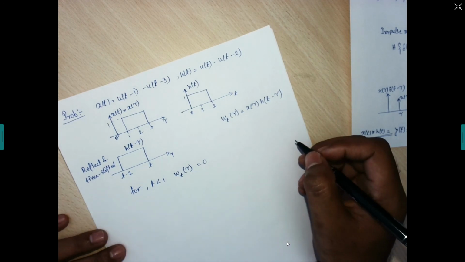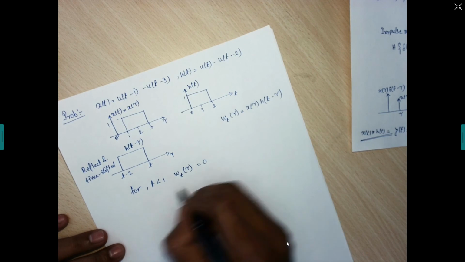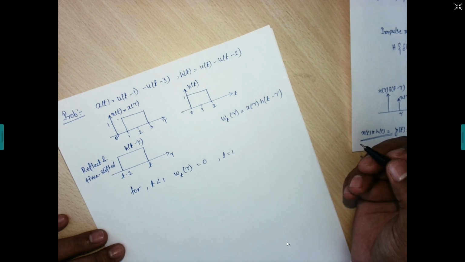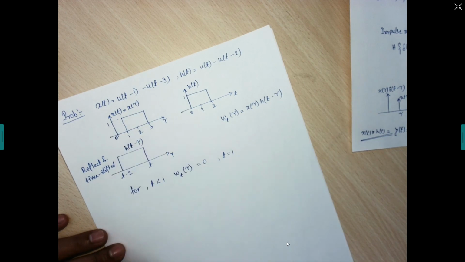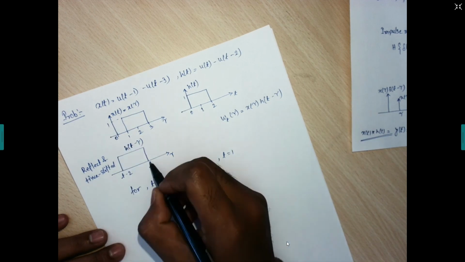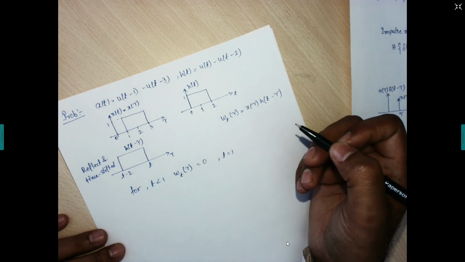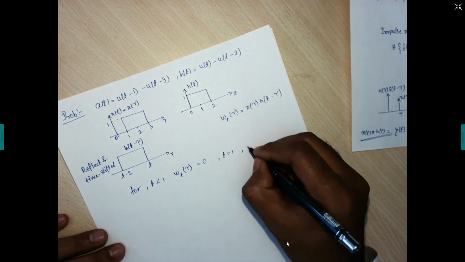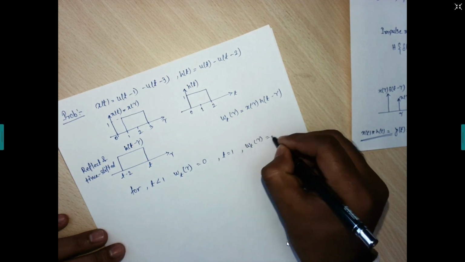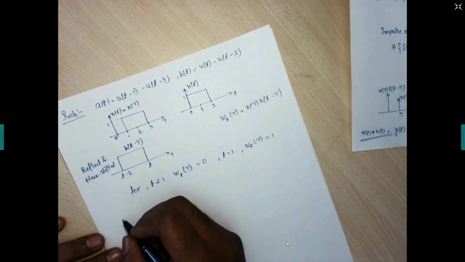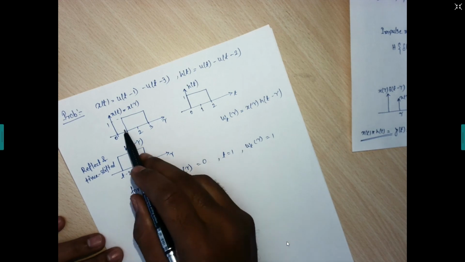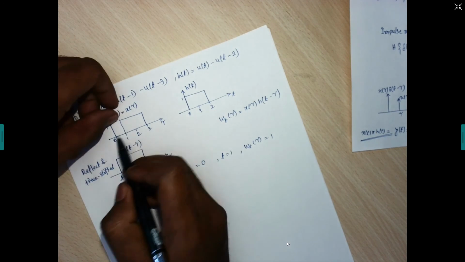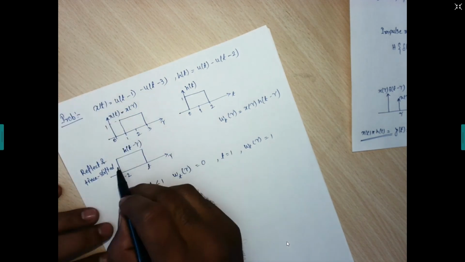Now let us start from 1. At t equals 1, what will be the case? Here a non-zero value of x of tau exists, so we do the interaction, or mapping, of x of tau with h of t minus tau. For this case, we can write 1 into 1, so it is 1. Now this will continue up to t, because this leftmost edge is going to have the interaction with all the pulses.